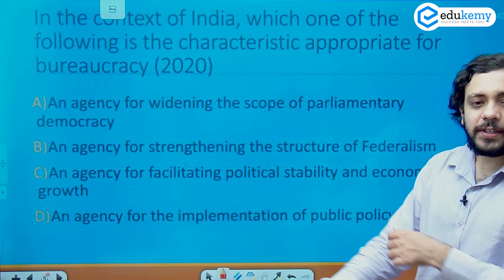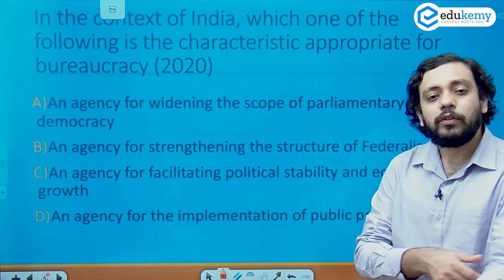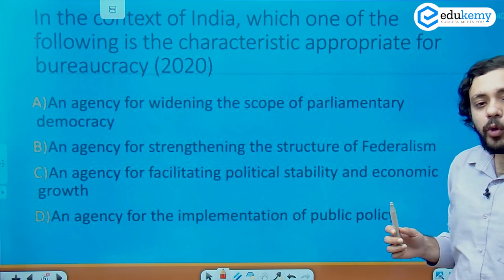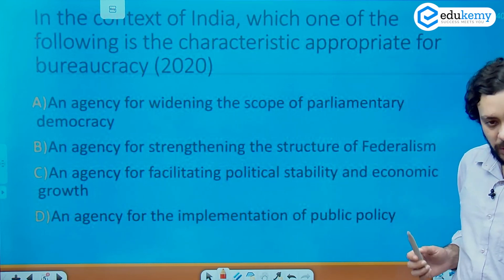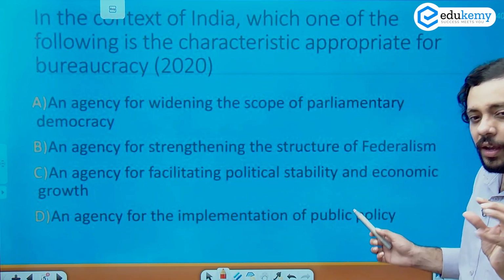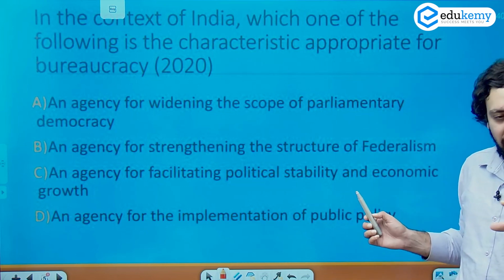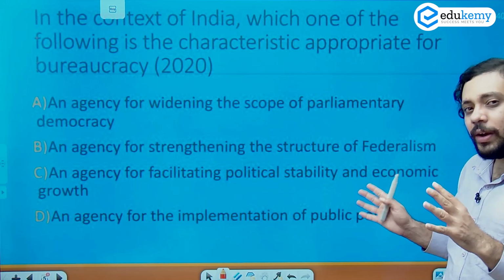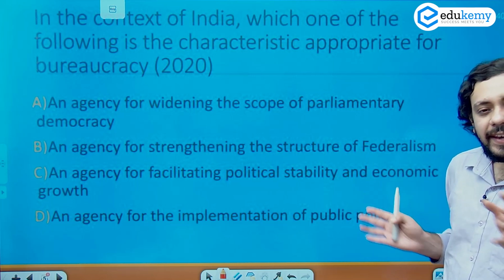Let's move on to the next question. In the context of India, which one of the following is the characteristic appropriate for bureaucracy? It's a very good question. Perhaps you would call it a simple question. Yes, to arrive at this answer is not very difficult. I think one could fairly intelligently guess.